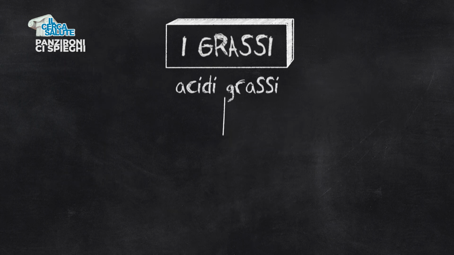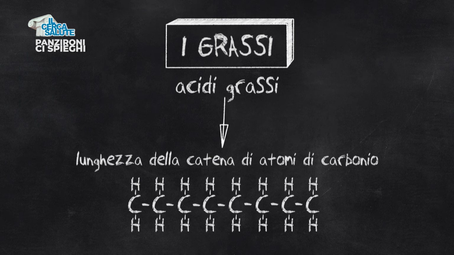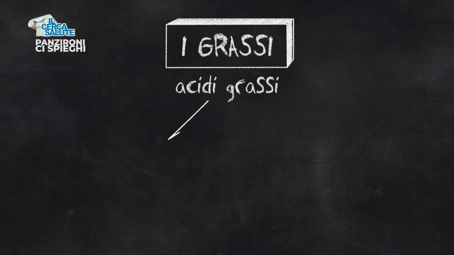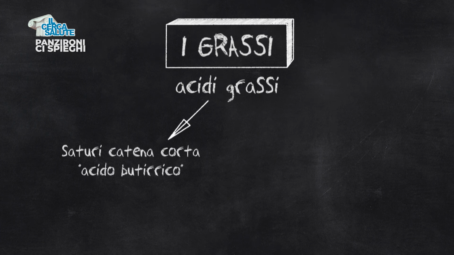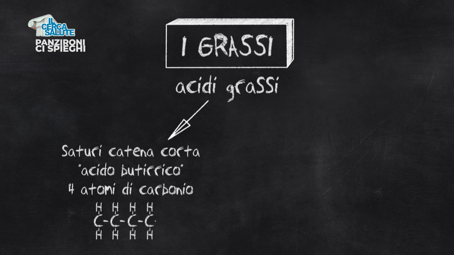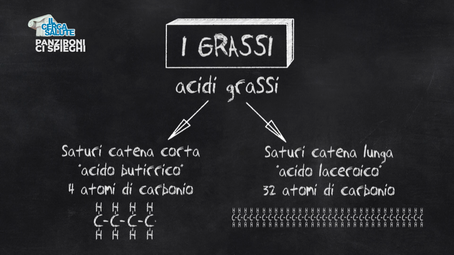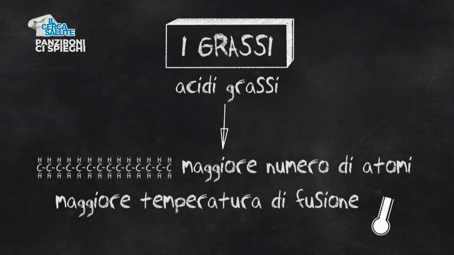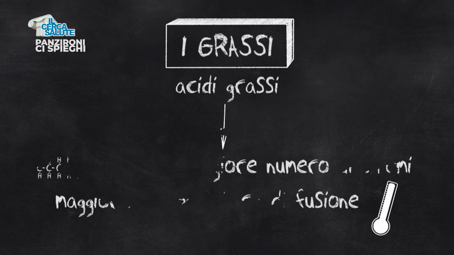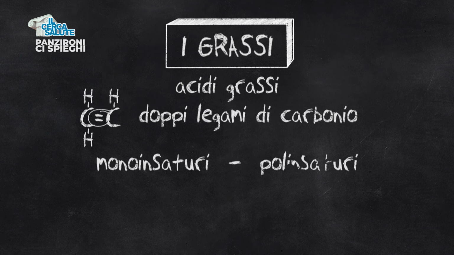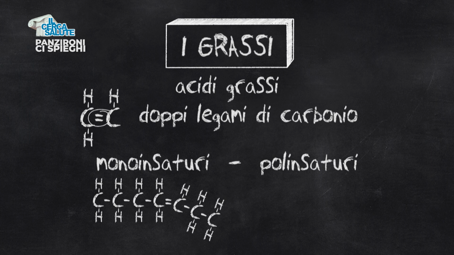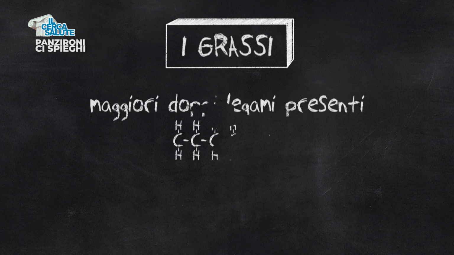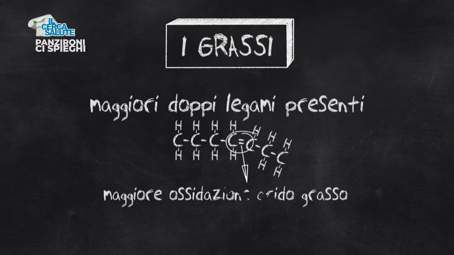In addition, fatty acids are also defined by the length of the chain of carbon atoms. In fact, there are short-chain saturated fatty acids, such as butyric acid with only 4 carbon atoms, up to saturated fatty acids with the longest chain, with 32 atoms, such as laceroic acid. The greater the number of atoms in the chain, the higher the melting temperature. While fatty acids with double carbon bonds, such as monounsaturated and polyunsaturated, take on a folded form, conferring the fluidity of fats at room temperature. In addition, the more double bonds present, the greater the oxidation of the fatty acid.